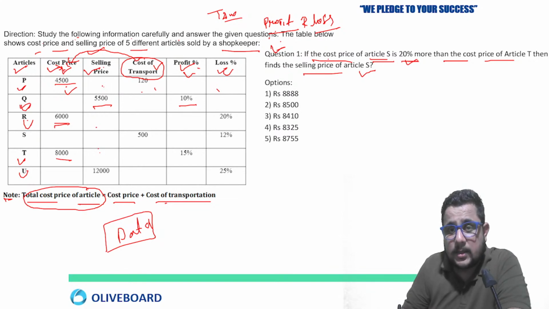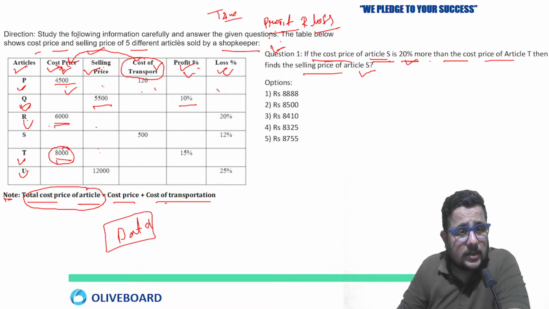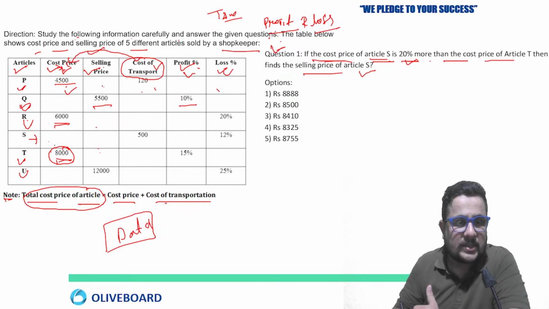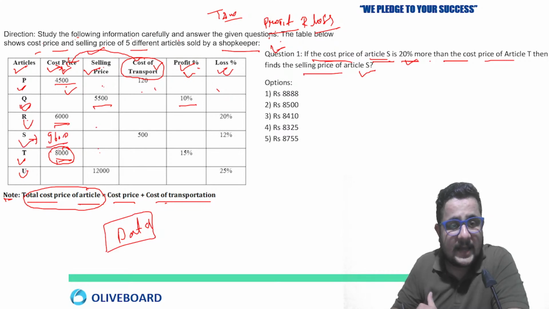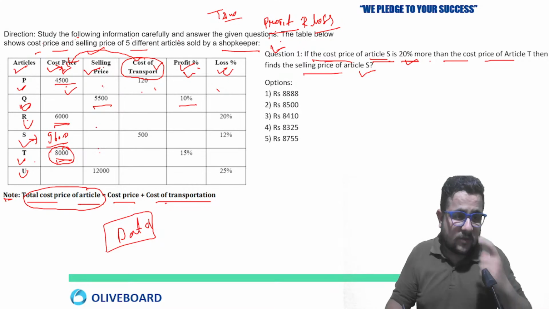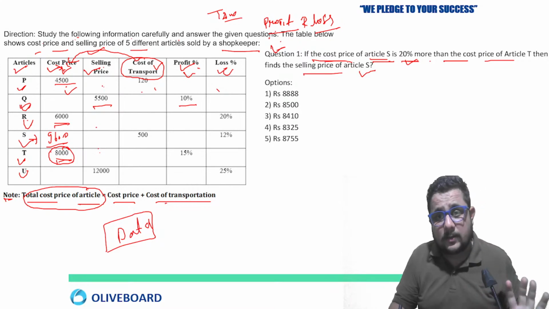So what are they saying? Cost price of article S is 20% more than the T. So cost price of T is 8,000. Article S, cost price given? No, which is 20% more than 8,000. So 10% of 8,000 is 800, 20% is 1,600. So it is going to be 9,600, the cost price of article S, 20% more than the cost price of article T. Is this clear?